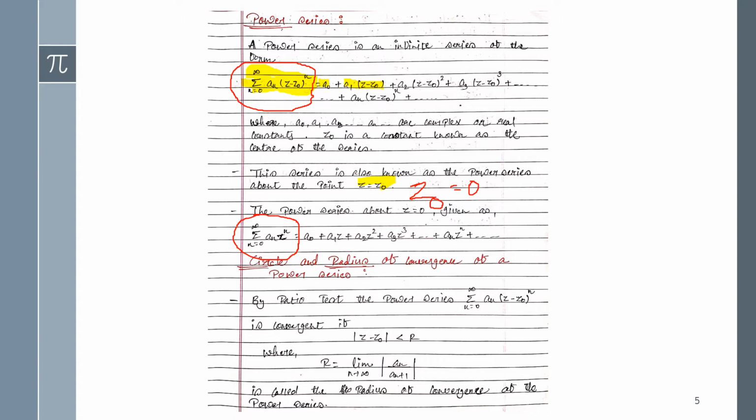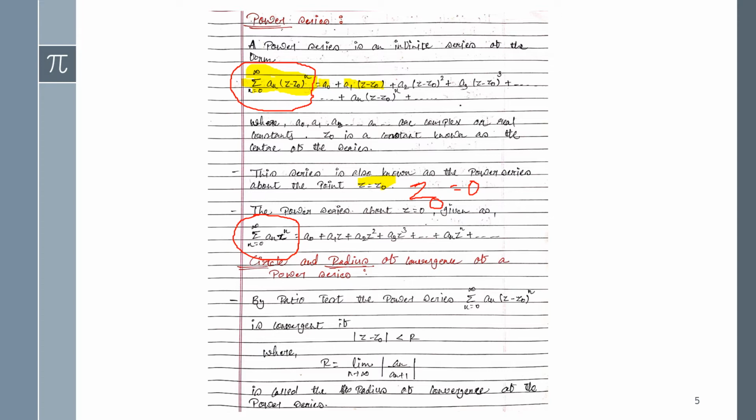Okay, so by ratio test the power series summation n equals 0 to infinity a_n (z minus z0) whole raised to n is convergent if mod (z minus z0) is less than R. R will be your constant number, and it would be found out after solving the given function. I mean, by applying the limits you will get the answer as a capital R. So for that, what is R? R equals limit n tends to infinity of a_n upon a_(n+1), which is called the radius of convergence of the power series.